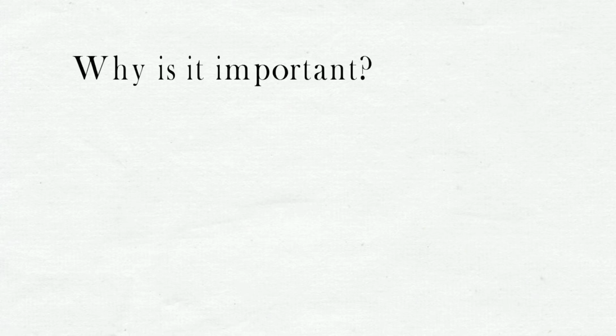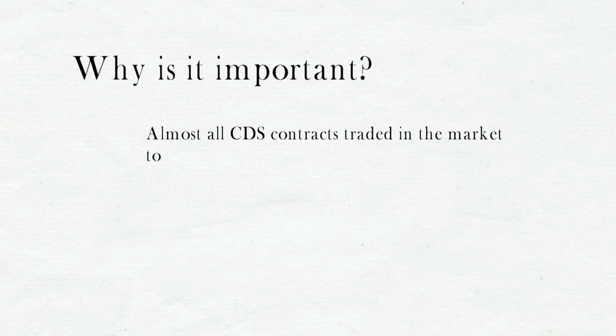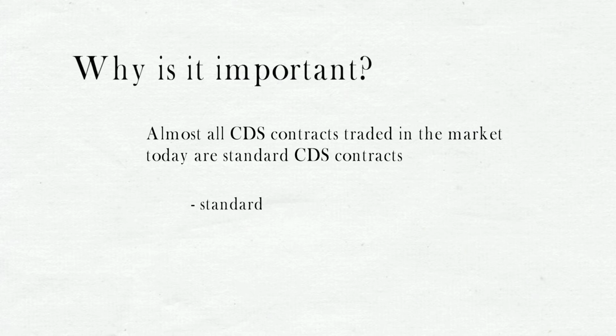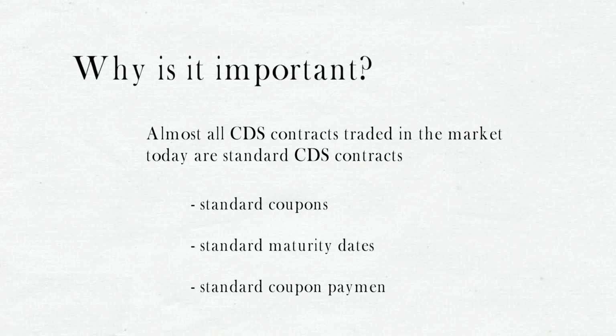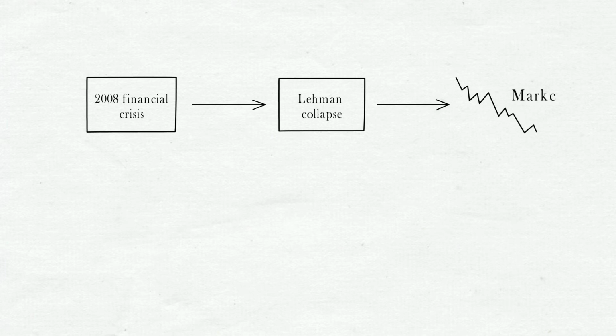Well, before we look at what a standard contract is, let me tell you why it is important. It's important because almost all CDS contracts that are traded in the market today are standard CDS contracts, which means the coupons paid on the CDS are standardized, as are the dates for maturity and coupon payment. This standardization took place after the 2008 financial crisis, when reforms were introduced in the market, after it was found that CDS played a major role in the collapse of Lehman Brothers and the market crash that followed.